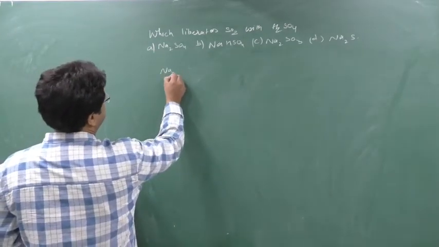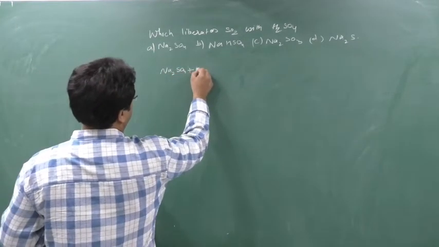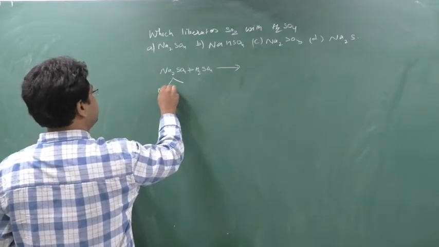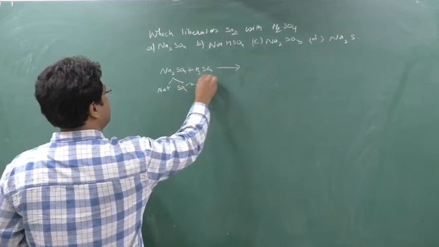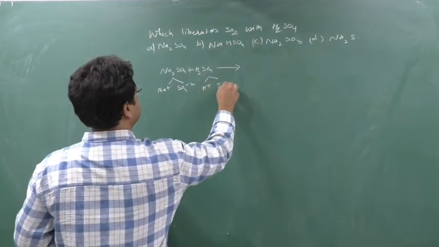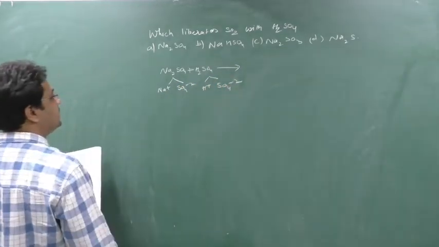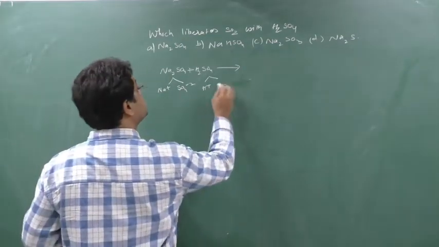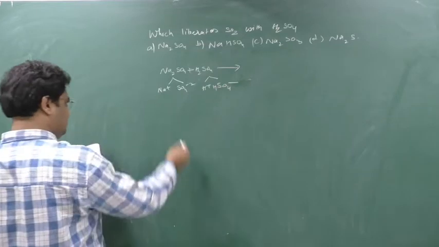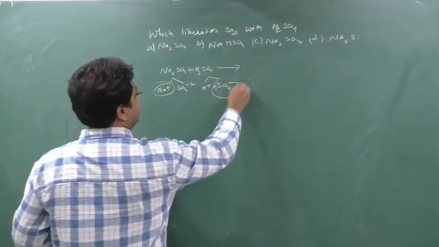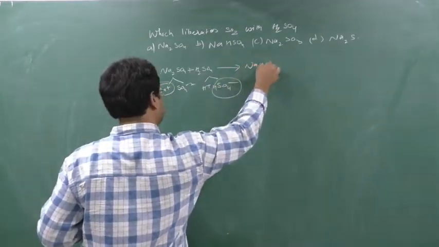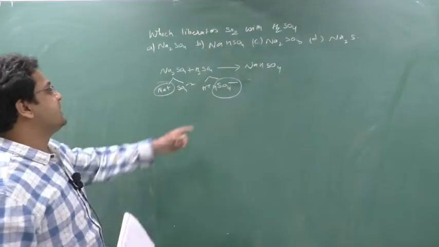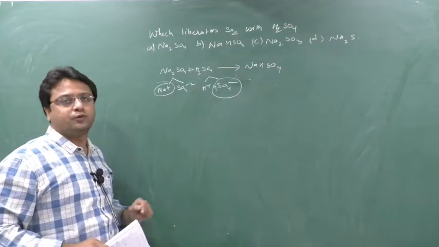If I take the reaction of Na2SO4 with H2SO4, here Na plus and SO4 minus 2, and here H plus and SO4 minus 2.